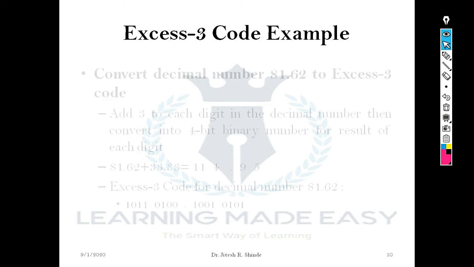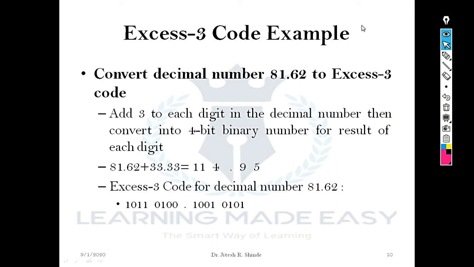Example: convert the decimal number 81.62 to XS3 code. The simplest example here, say we consider 35. We want to convert this decimal number to an XS3 code. First step, add 3 to each digit. This is my first BCD digit, this is my second BCD digit. Basically XS3 codes are derived from the BCD digits. So add 3 to each digit. What answer will we get? 3 plus 3 is 6, 5 plus 3 is 8.